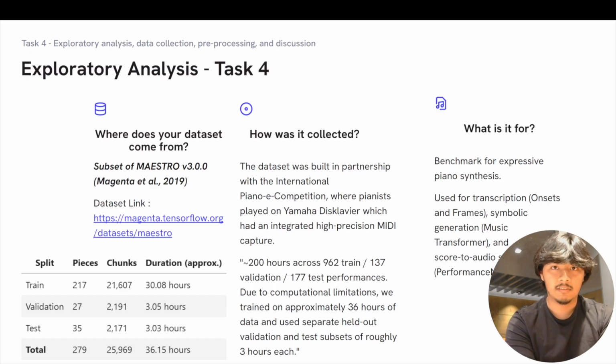The full dataset contains around 200 hours of recordings, and we only trained on 30 hours due to computational limitations. And we evaluated them using separate held-out validation and test subsets of around 3 hours each. Maestro is commonly used for piano transcription, symbolic music generation, and score-to-audio synthesis. So that's why we use it for this project.